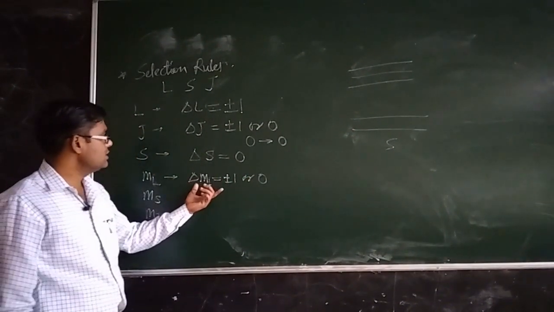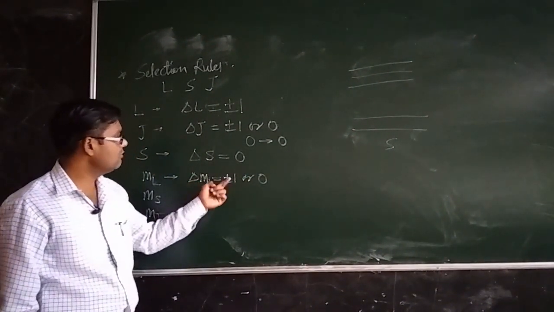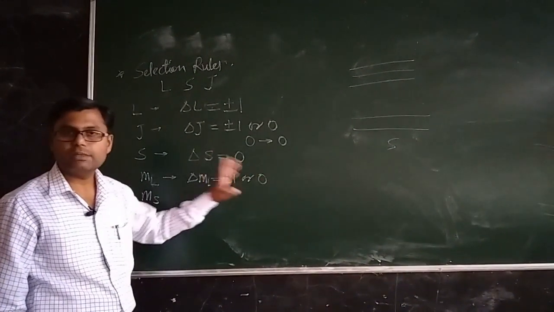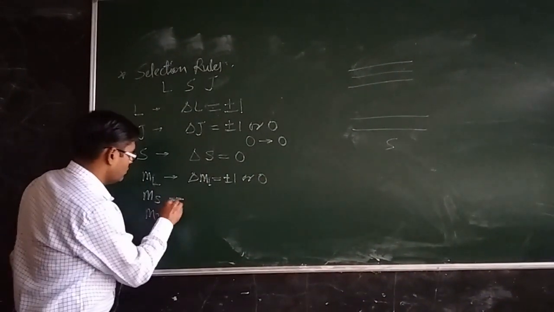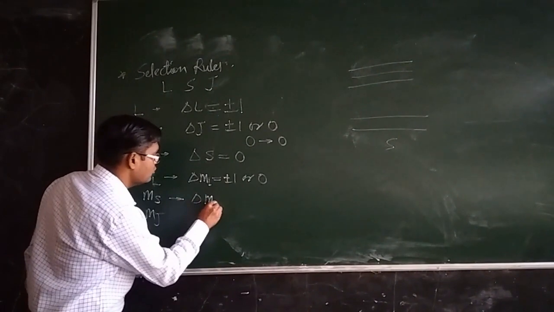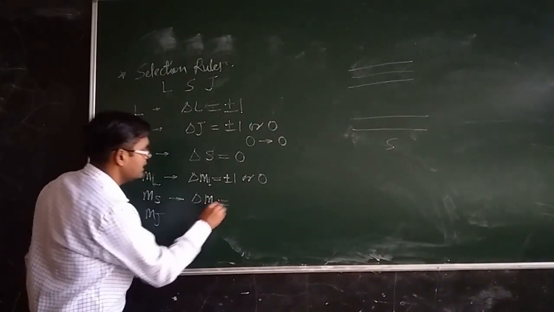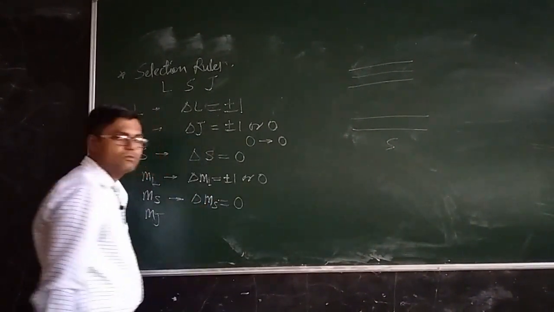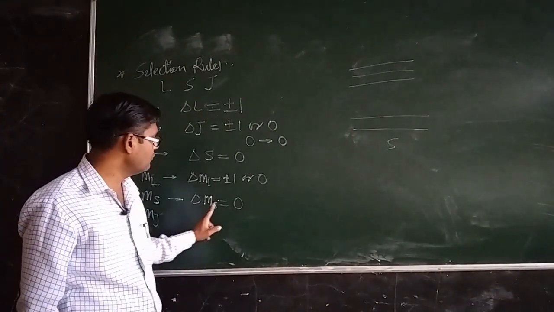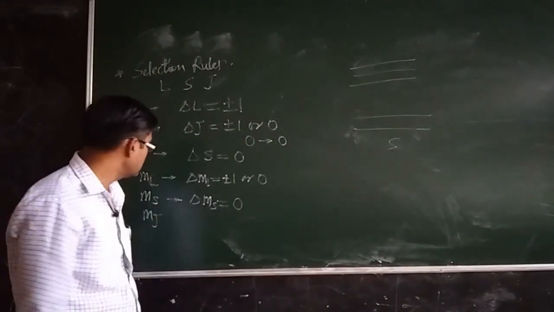What about delta MS? Only those transitions will be allowed for which delta MS will be equal to 0.